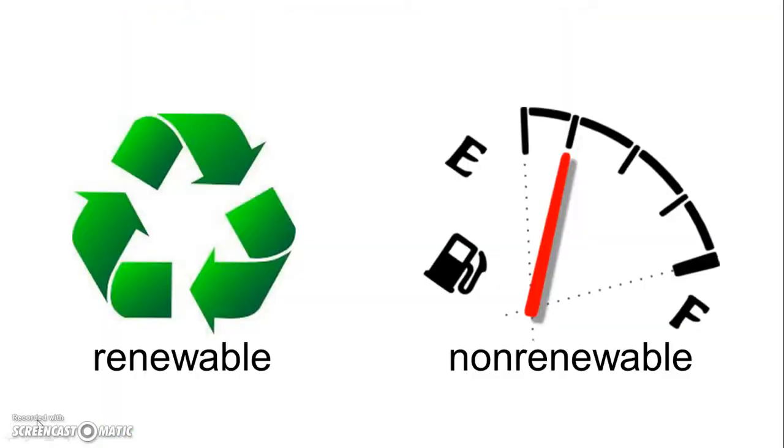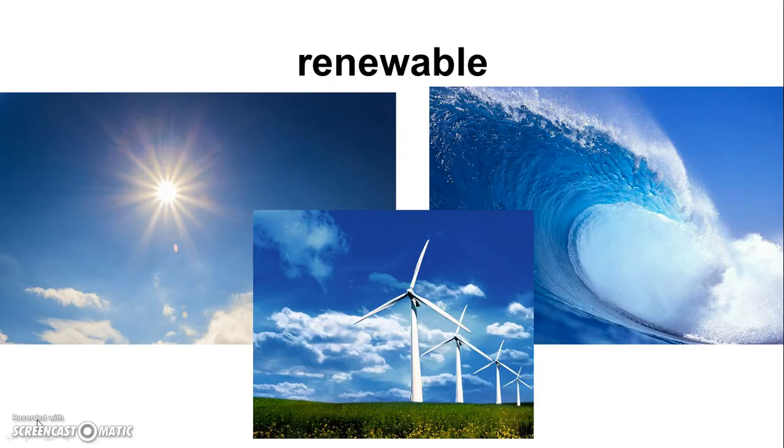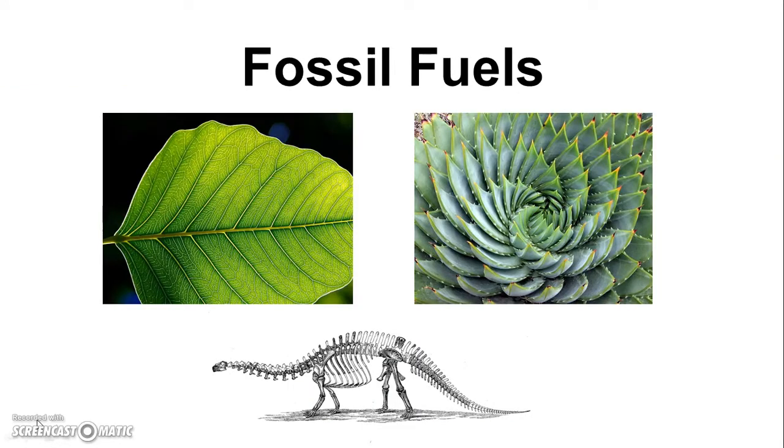To review, our energy comes in two different types, renewable energy and non-renewable energy. Remember, renewable energy is made up of resources that never run out. For example, we have the sun, wind, and water. These things have been on Earth for forever and they will never run out.